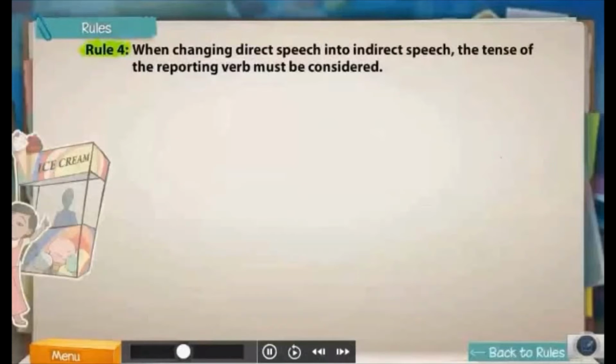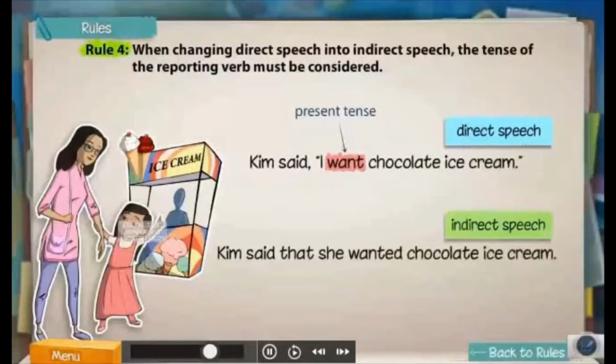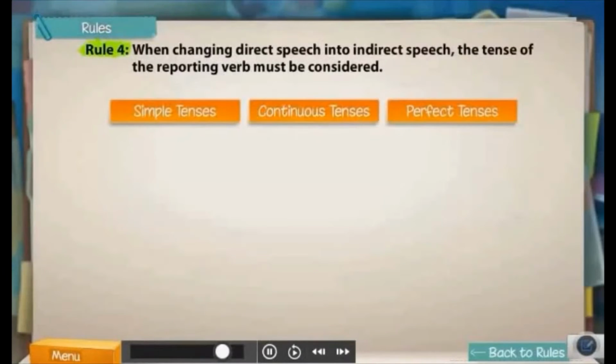When this sentence is changed to indirect speech, the tense will depend on the tense in direct speech. In indirect speech, the present tense will change to the past tense. Let's take a look at some more examples. Click each tab to see how simple, continuous, and perfect tenses in direct speech change in indirect speech when the reporting verb is in the past tense.